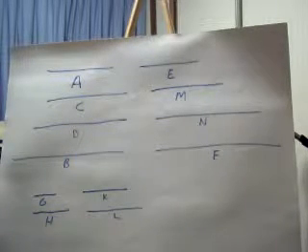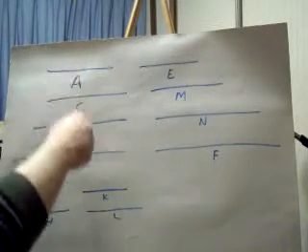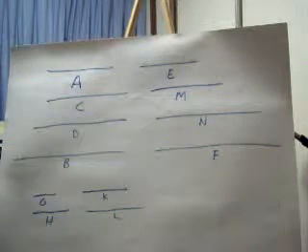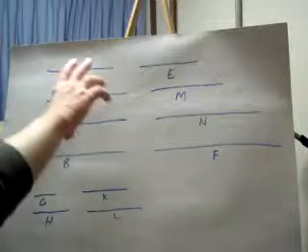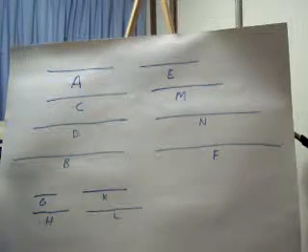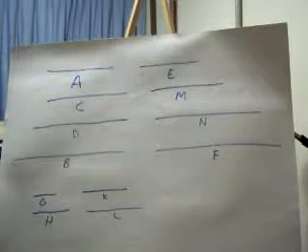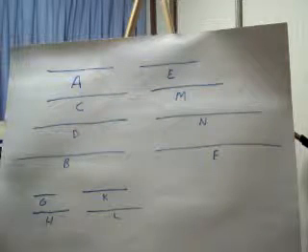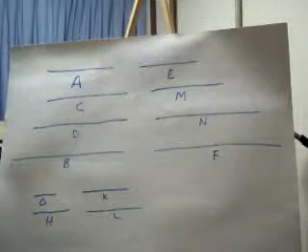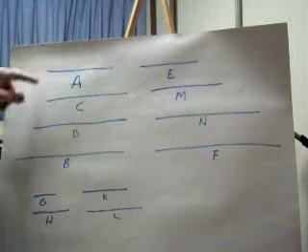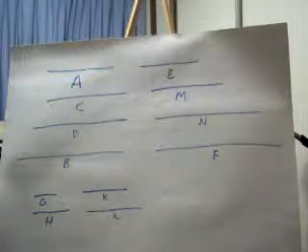Now, since A, C, D, and B, that would be these four right here, are in the same ratio with G, H, K, and L, so these are in the same ratio as these, and the multitude of numbers A, C, D, and B is equal to the multitude of numbers G, H, K, and L. So we got four numbers here, we got four numbers here.